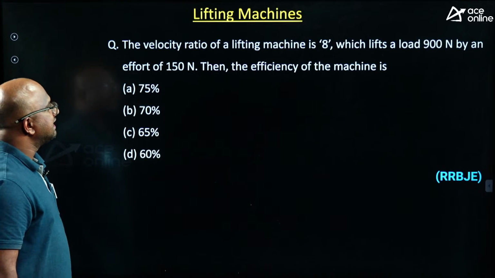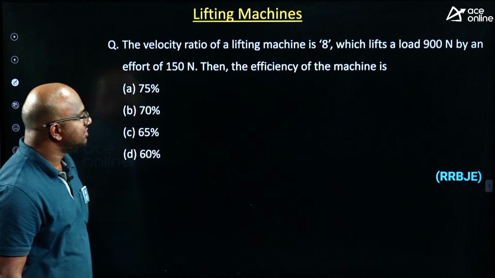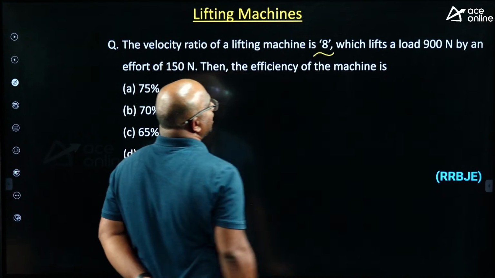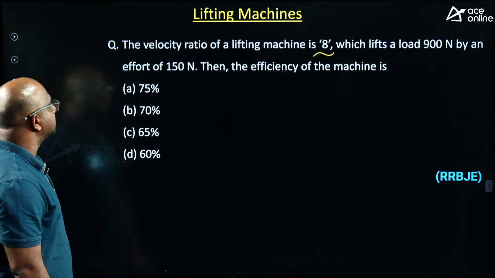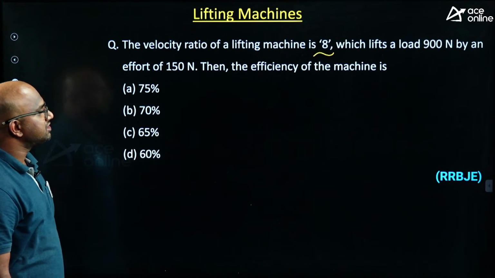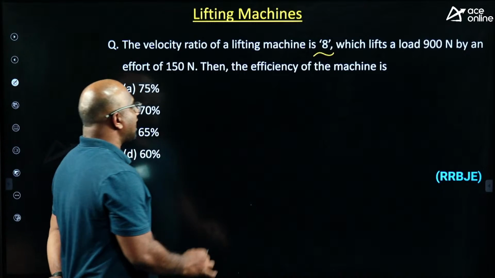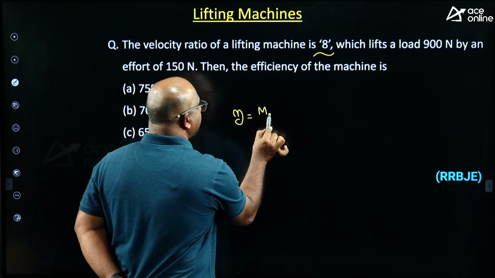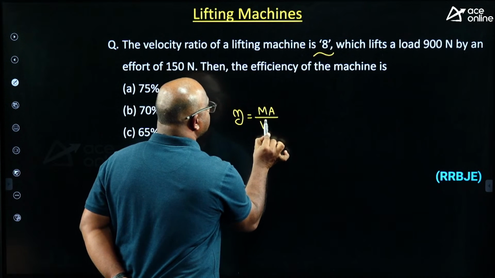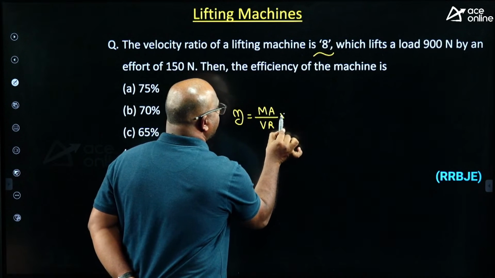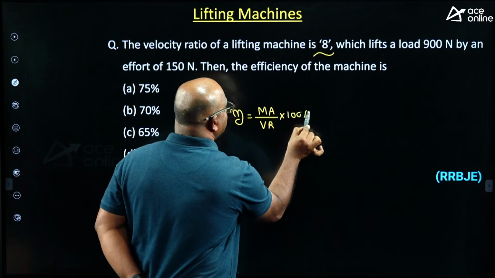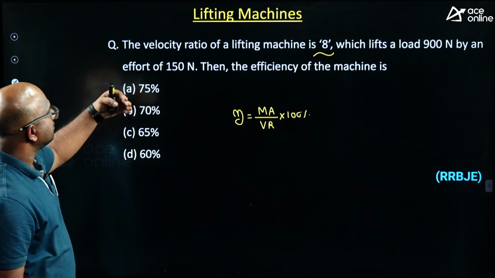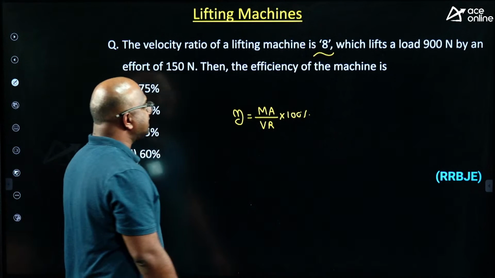Please read this question. The velocity ratio of a lifting machine is 8. It lifts a load of 900 newtons by an effort of 150 newtons. Then the efficiency of the machine equals how much, guys? Listen carefully, efficiency is mechanical advantage by velocity ratio. Here the velocity ratio is directly given, so what is the mechanical advantage?